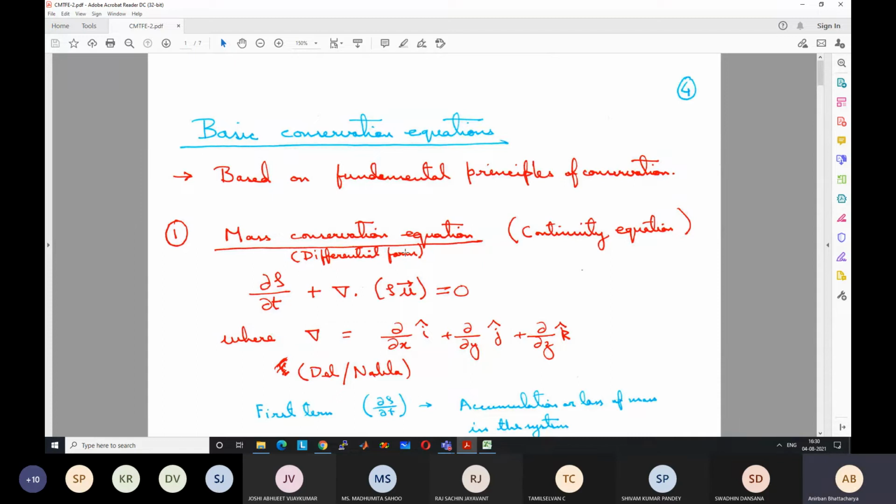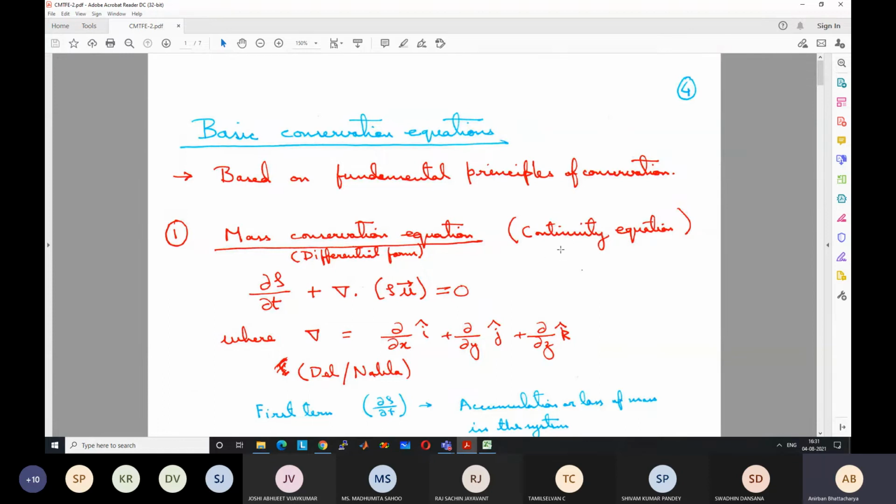So these three equations, along with some additional equations, are very important for solving any CFD problem. What are the corresponding equations? Mass conservation in differential form leads to what is known as the continuity equation. Almost all of you are familiar with it.